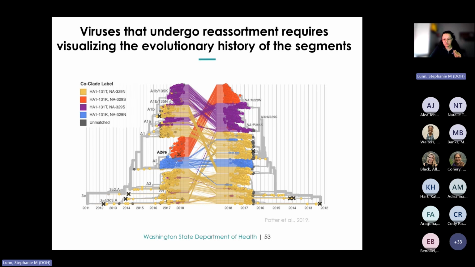So looking at this tree, we can see that in this case, the closest relatives for the viruses with the A2RE genotype here in red on the HA tree are A2 viruses here in blue. However, their closest relatives on the NA tree are actually the A1 viruses in purple, which is very interesting.